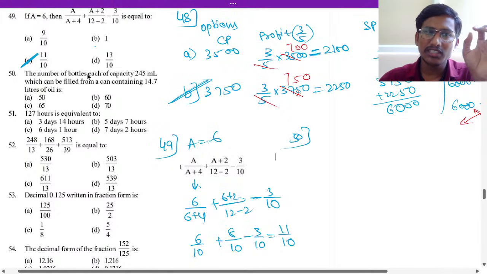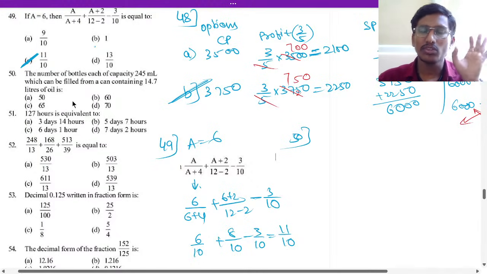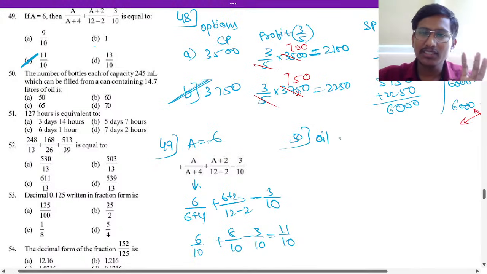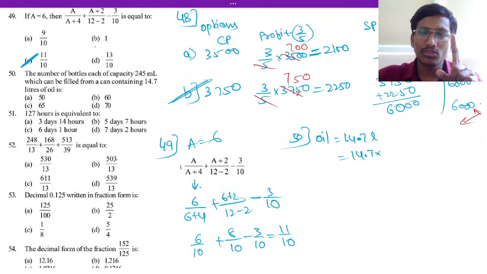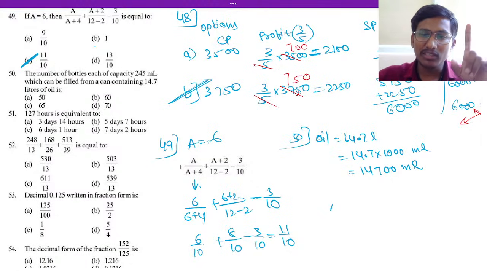Okay, good. Next here 50 question I will do. So what is the question? A number of bottles of each capacity 245 ml can be filled from a can containing 14.7 liters of oil. So oil is how much? That is 14.7 liters. 1 liter means 1000 ml. So 14.7 into 1000 if you do, that will be in ml. So 14,700. 14 liters means 14,000, 0.7 means 700 ml. So that much is oil.